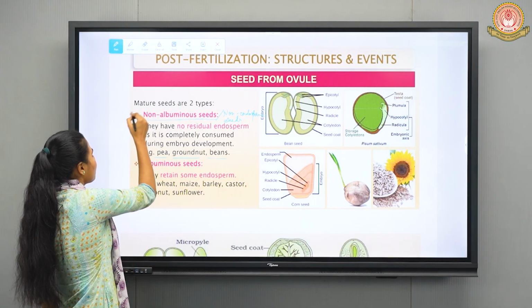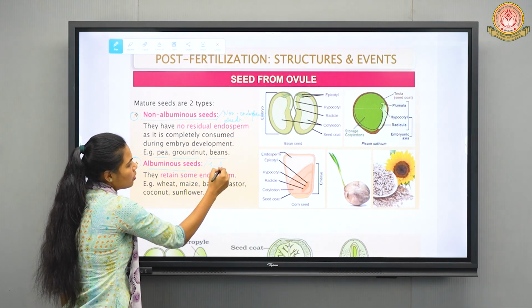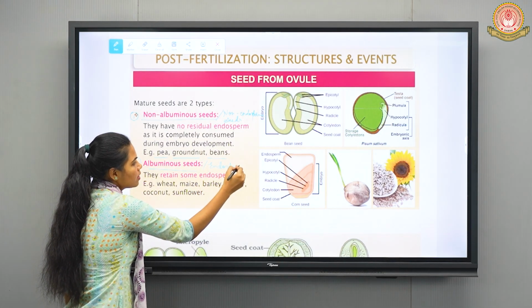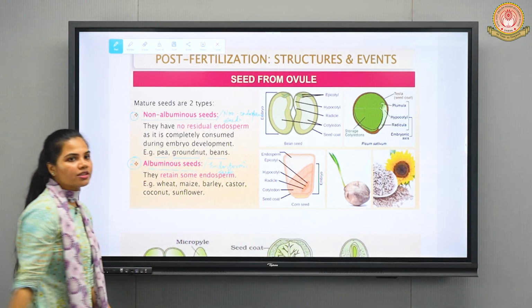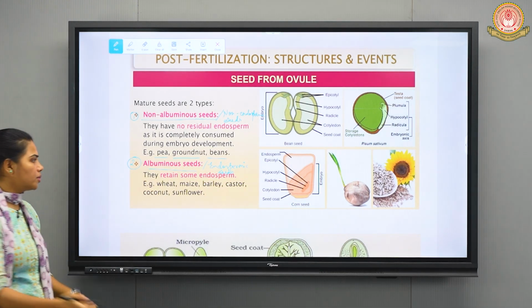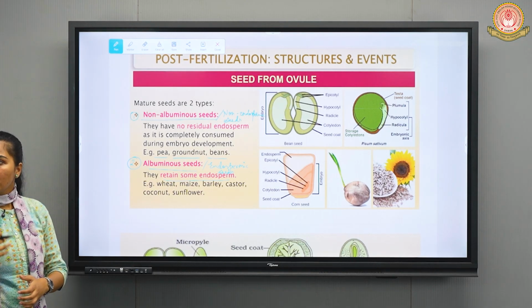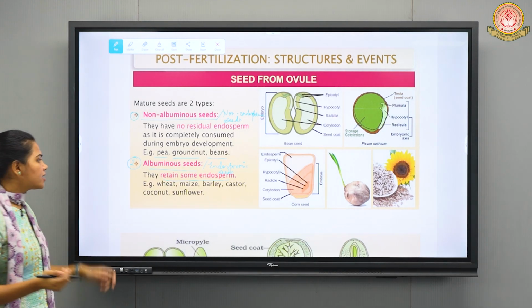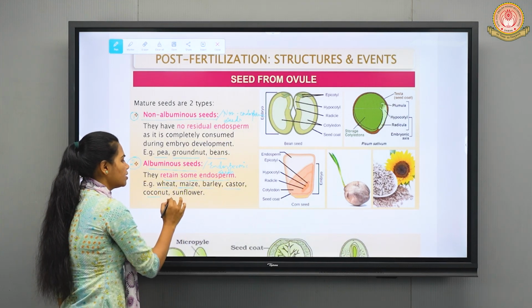The second type we have is the albuminous seed, or you can say endospermic seeds. As the name suggests, endospermic seeds, that means it will retain some of the endosperm during embryonic growth. Okay, for example, wheat, maize, barley, castor, coconut, sunflower.